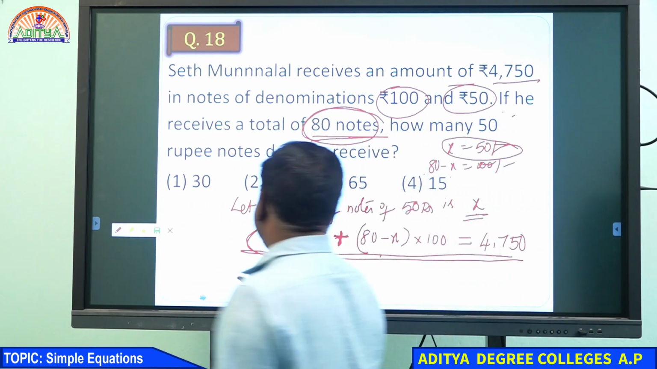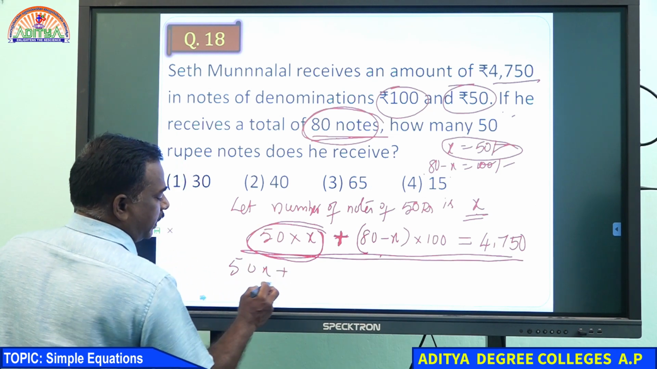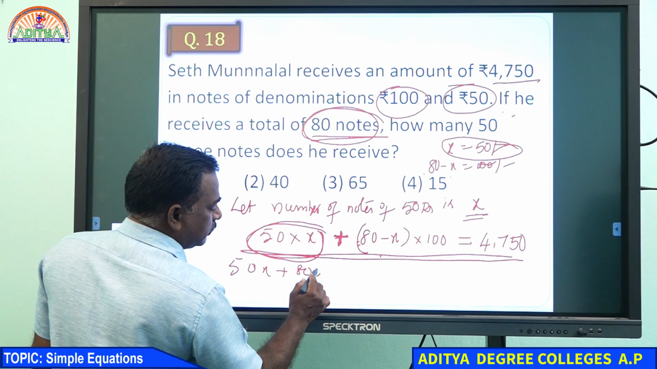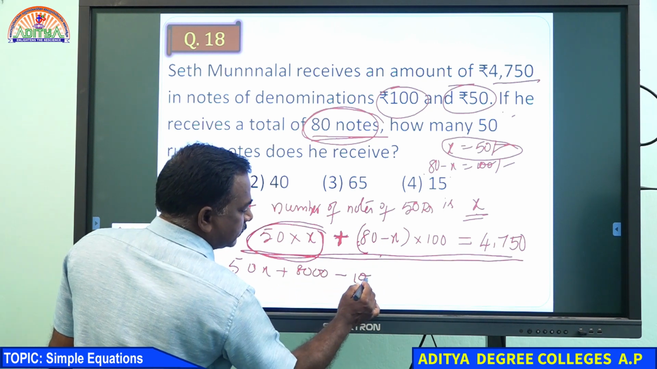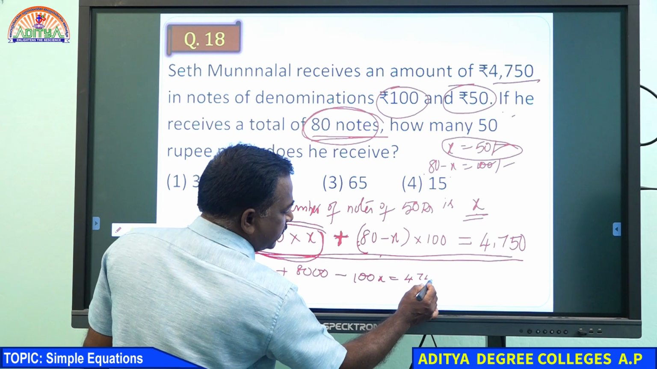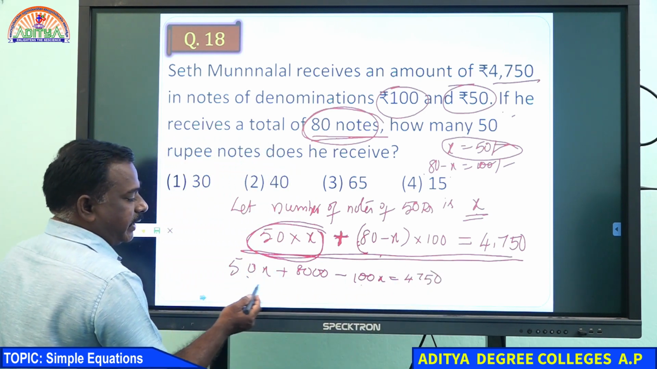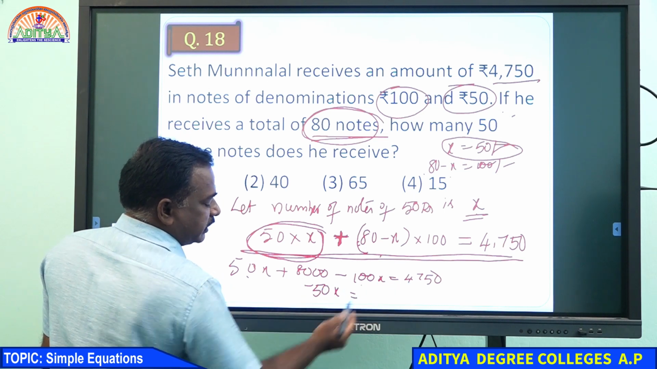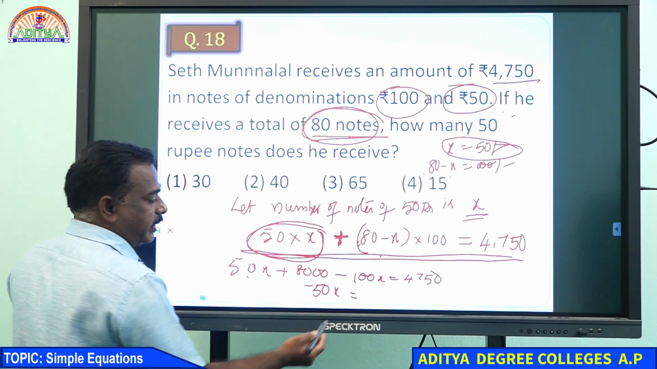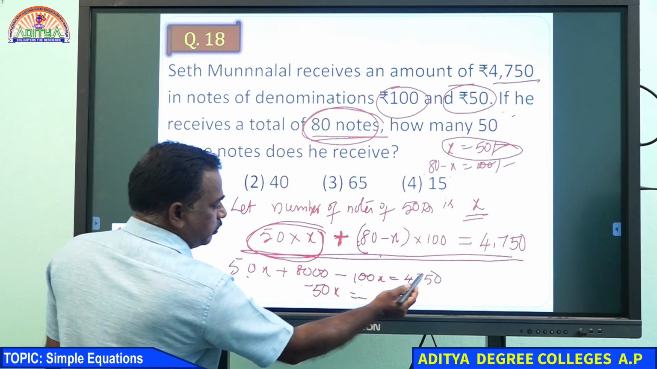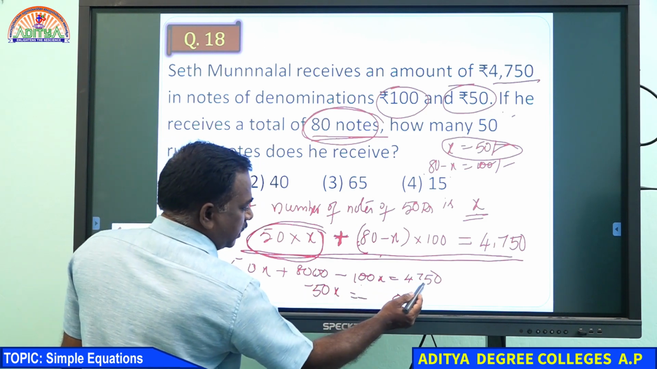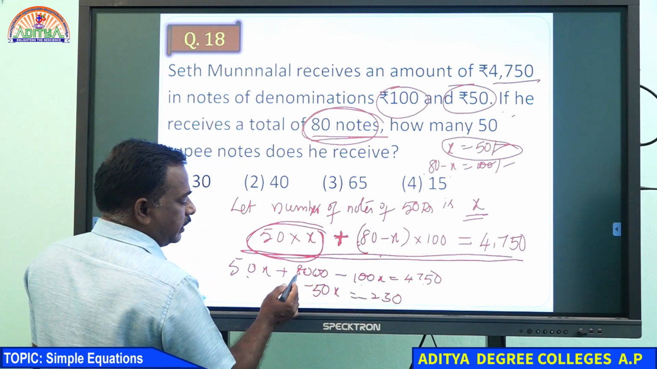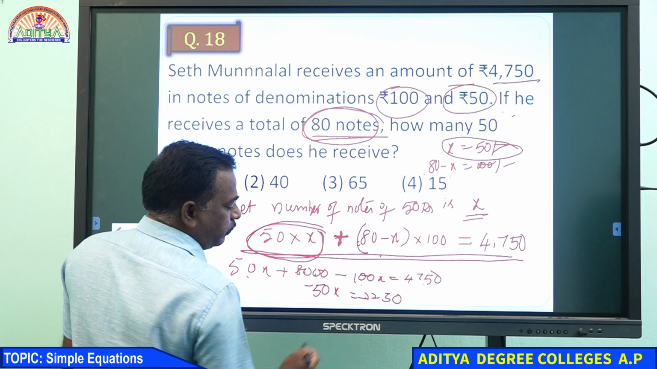50 into X, 50X, plus 8000 minus 100X equals 4750. Here 100X and 50X, so 50X will remain. The 4750 goes to that side with a minus sign. How much is remaining? 0 minus 0, 0; 9 minus 5, 5; 9 minus 7, 2; and 7 minus 4, 3. So 3250.